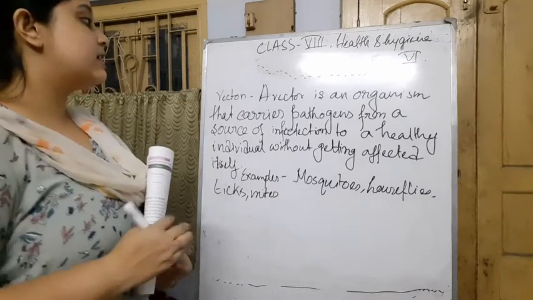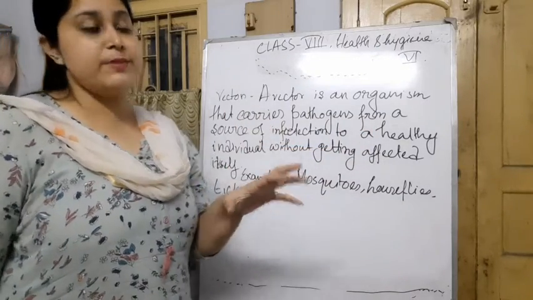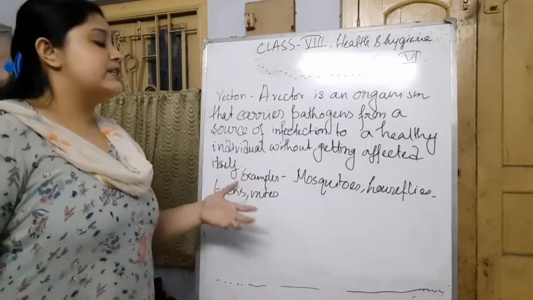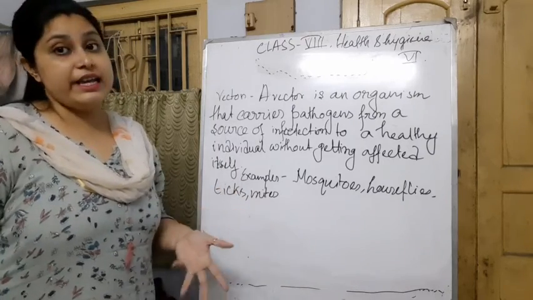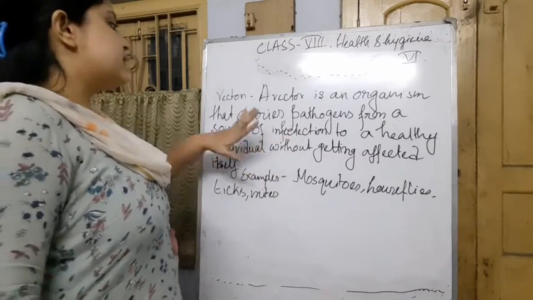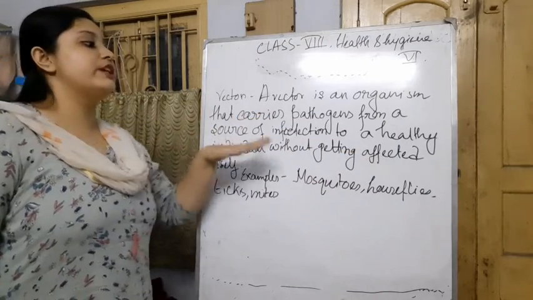A vector is an organism. It is actually one organism. It can be some of the mammals, some of the insects, or flies. It is an organism that carries pathogens from a source of infection.